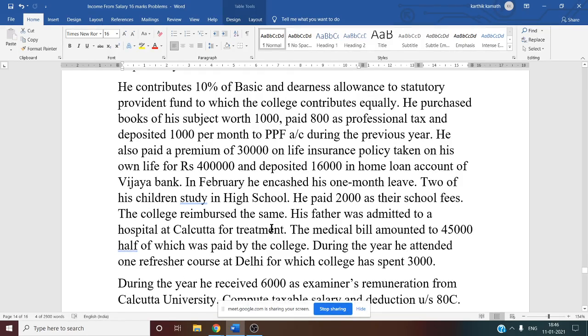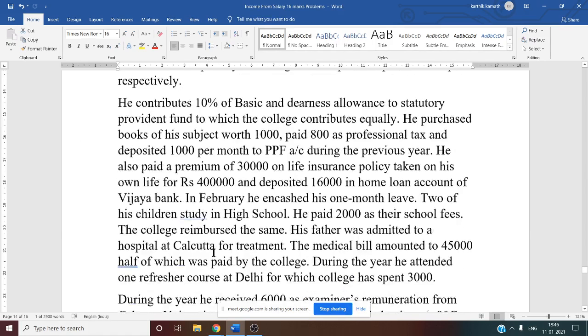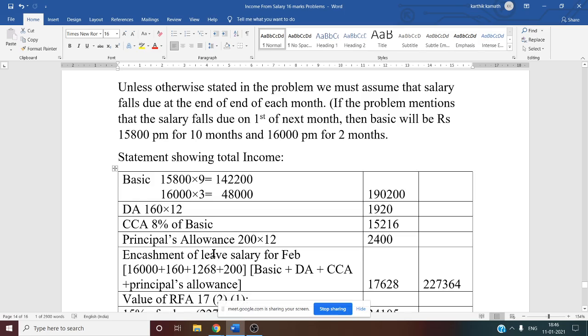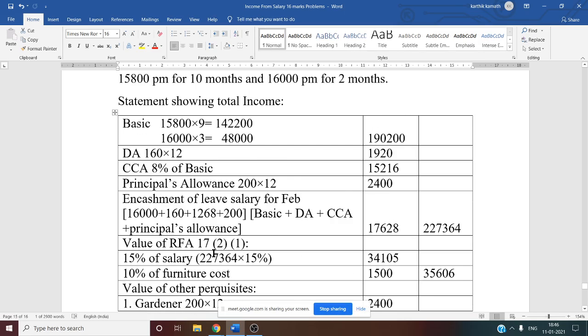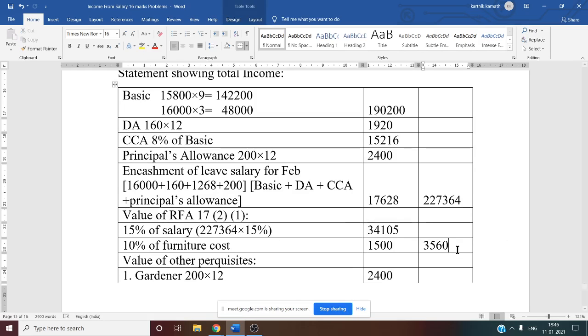So here the original cost of the furniture is given as 15,000. So the rule is 10%. You have to take 10% of 15,000. So 10% of 15,000 is 1,500. Yes. Next, value of other perquisite.